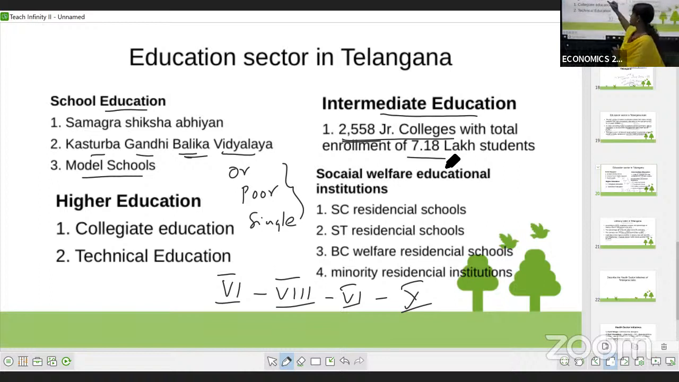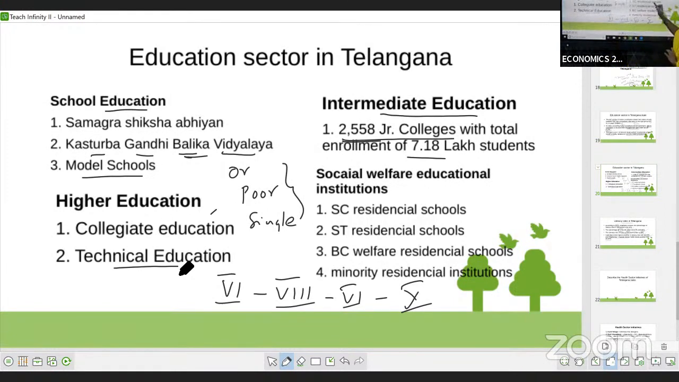Now, higher education. In higher education, we have the collegiate education, that is degree level education, and technical education like polytechnic, or some professional courses are also provided. You write only the names, no need of explanation. In higher education, that is the graduation level, there are PG colleges and degree colleges, and some technical education colleges also. That is higher education.